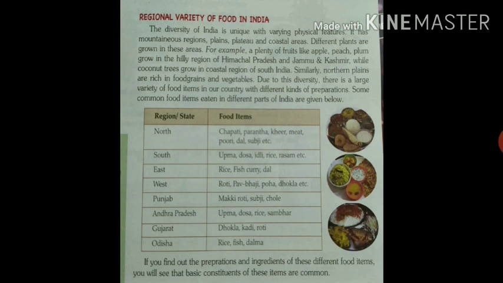So students, different food items are mentioned here, but what is common here? Something is common. Let's see. If you find out the preparation and ingredients of these different food items, you will see that the basic constituents of these items are common. What is the meaning of constituent?